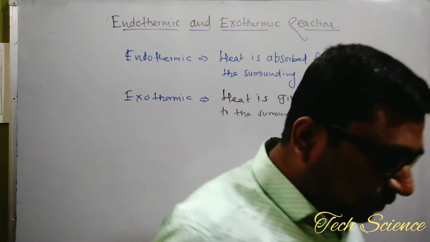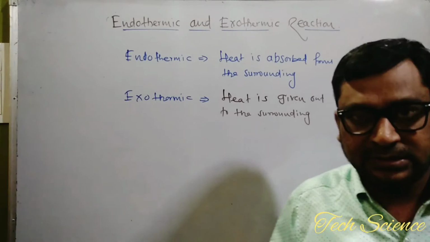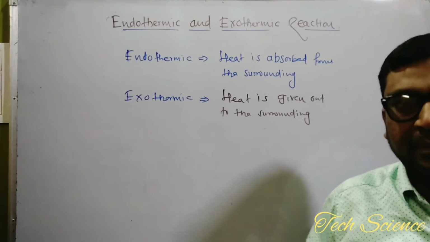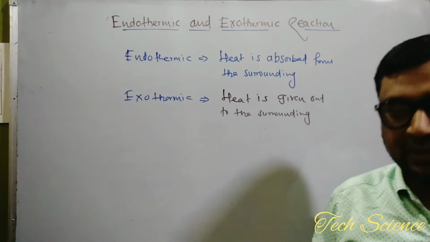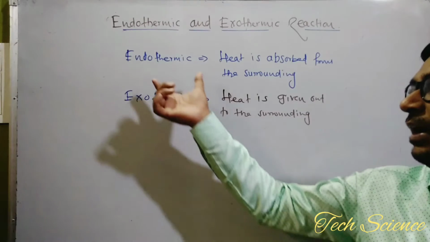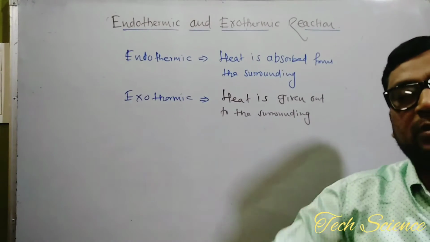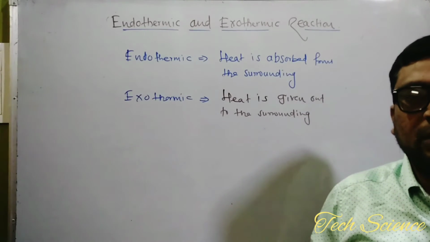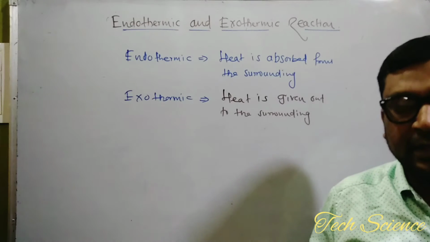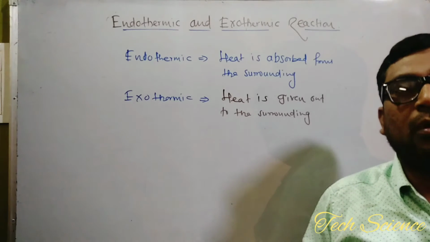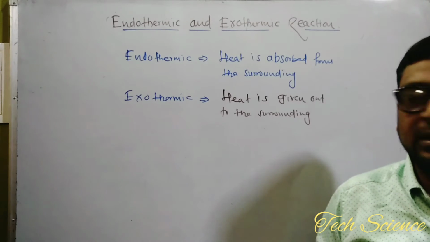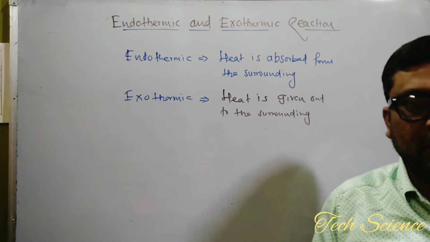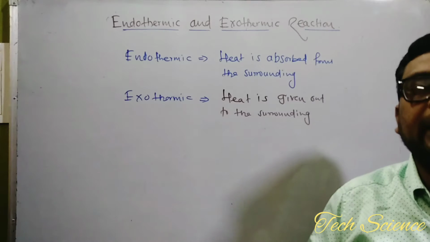Okay. Now the question is, example: melting of the ice. When the ice melts, the heat is absorbed, and because of that the melting of the ice starts. It means melting of the ice is nothing but an example of an endothermic reaction. When the water is turned into ice, the heat is evolved to the surrounding. This is a kind of reaction called an exothermic reaction.